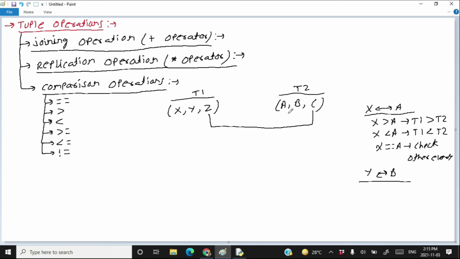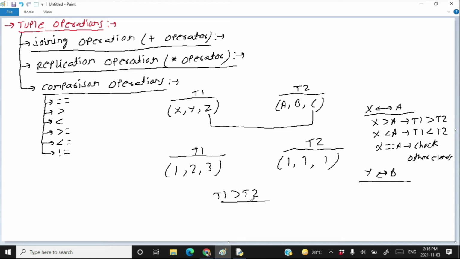Just tell me, if I write 1 2 3 and write 1 1 1, which one is greater? Yes, t1 is greater because 1 is equal to 1, so forget it. Compare the second element. 2 is greater than 1, therefore t1 is greater than t2 in this case.